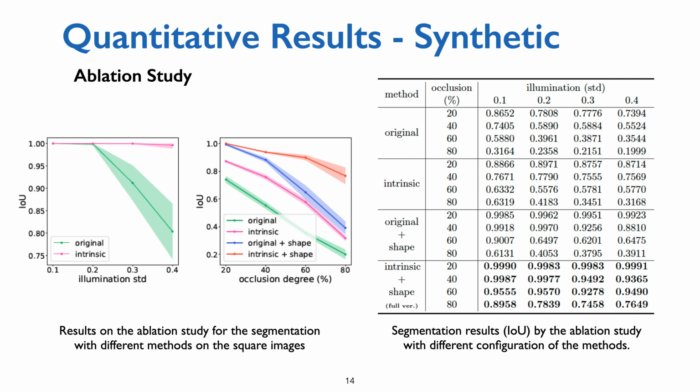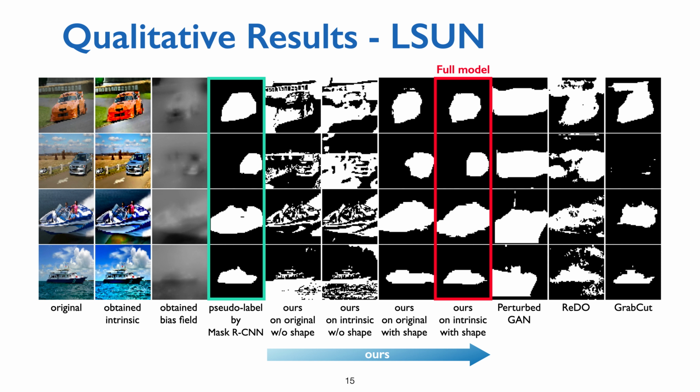The evaluation results with different methods clarify that using intrinsic representation and shape priors yields the best results across data of different configurations. In the evaluation with Elson dataset, our full model provides the best fitting segmentation results, as shown in the examples of 4 different categories.